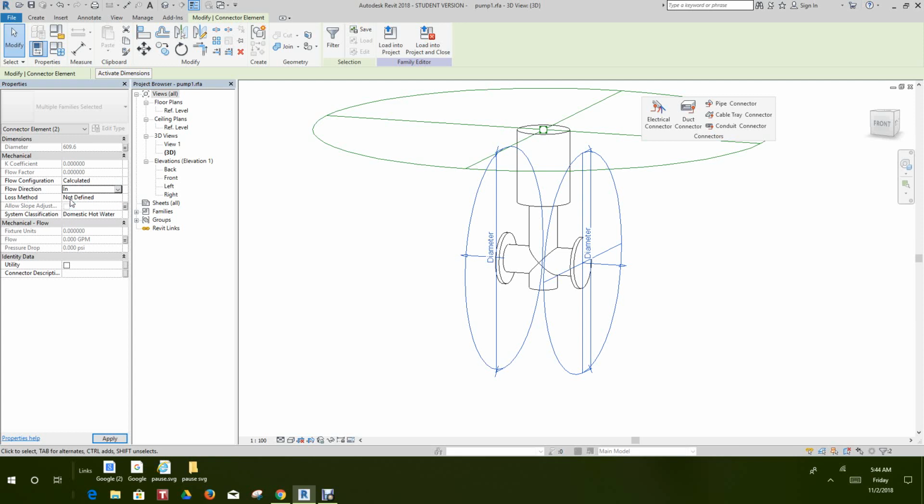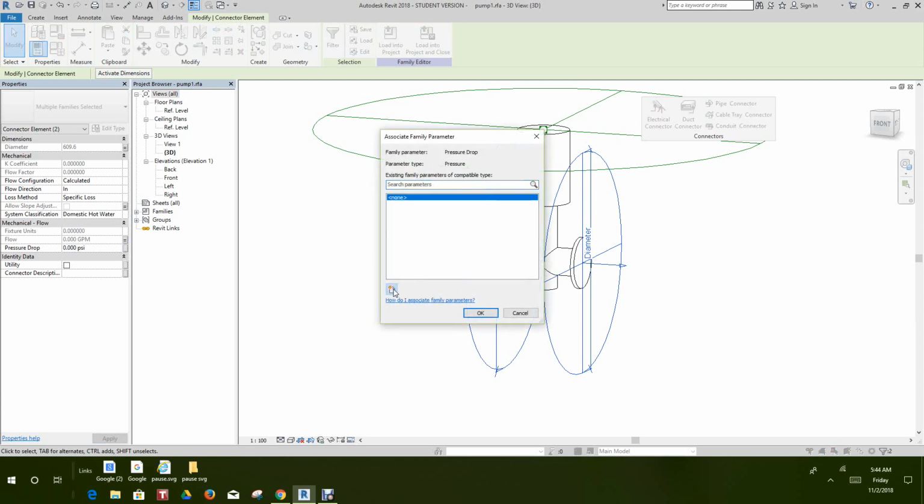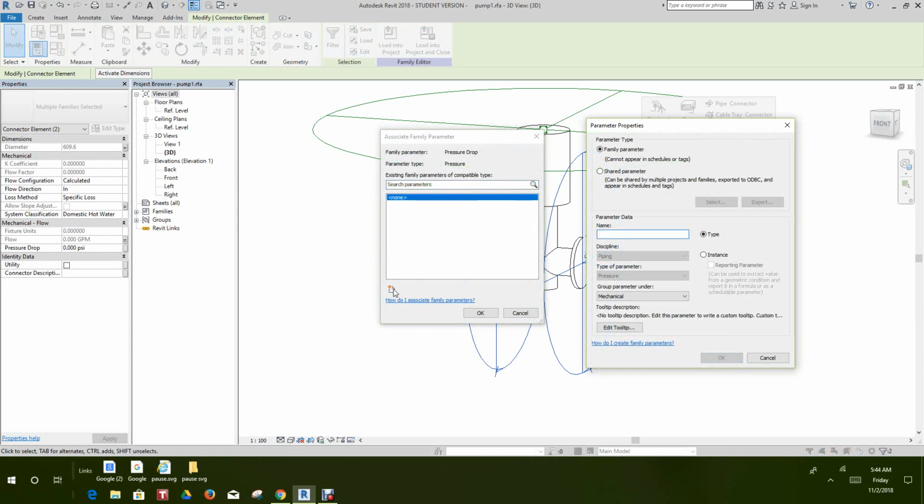And then allow slope adjustment. I think we want to set this for specific loss. Loss method is going to be specific. Now we can link a pressure drop here to another parameter. So let's take this guy here. We want to add a parameter. Let's call this pressure drop.